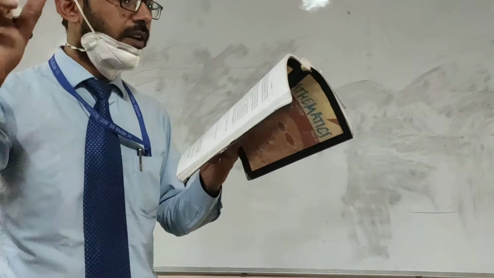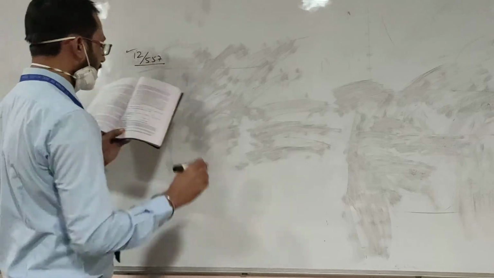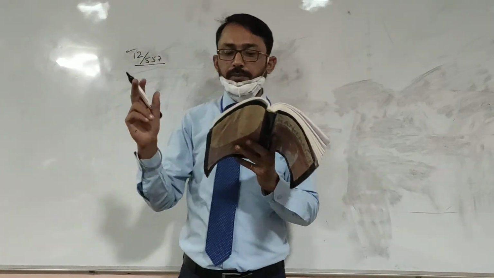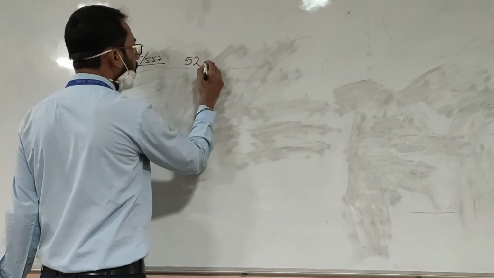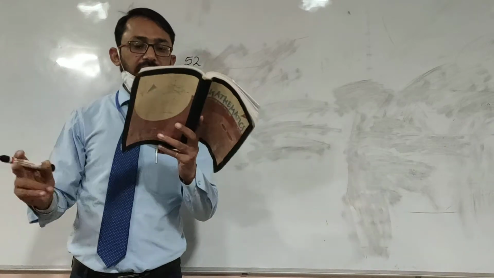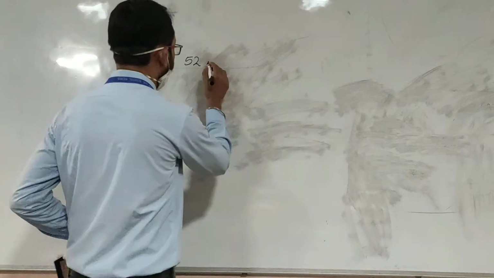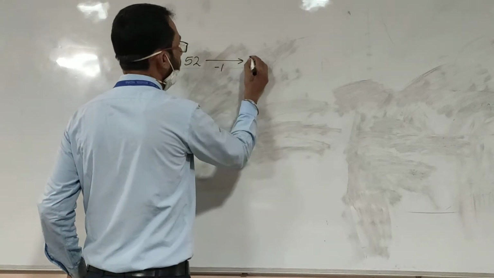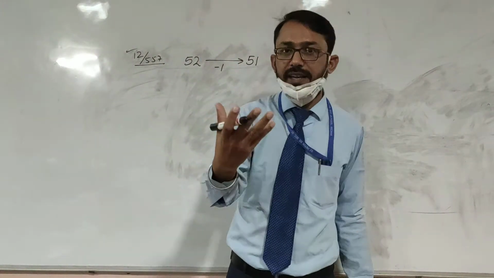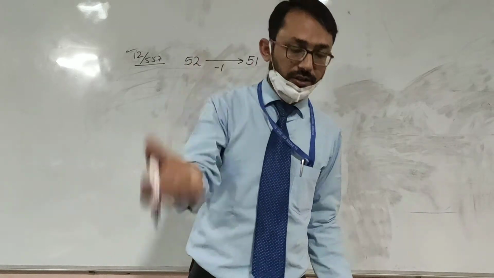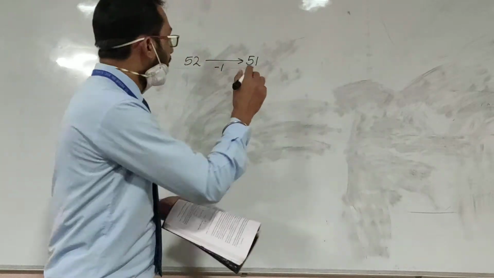Now, question number 12 I am doing on page number 557. It is a card from a pack of 52 cards. We have been given a pack of 52 playing cards. A card from the pack of 52 playing cards is lost. A card is lost, minus 1. We are now having 51 cards. I was having 52 cards when I bought the deck. One card is lost. After losing one card, now I am having 51 cards.